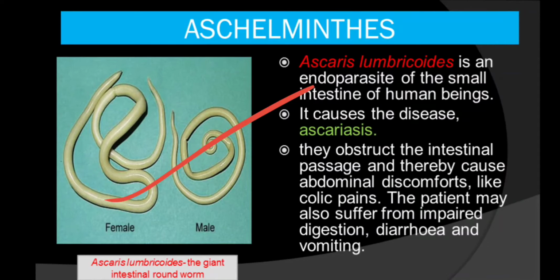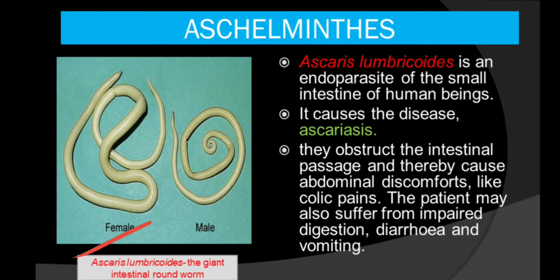Okay, so this is Ascaris lumbricoides, this is a female and this is male, and you can see in the picture as well the female is quite longer in size whereas male is shorter. The length of female is around 20 to 40 centimeters whereas that of the male is 15 to 30 centimeters. So male is shorter. And observe this is the tail region. You can see that in the male at the tail region coiling is observed. Okay, so this is the major difference between them.